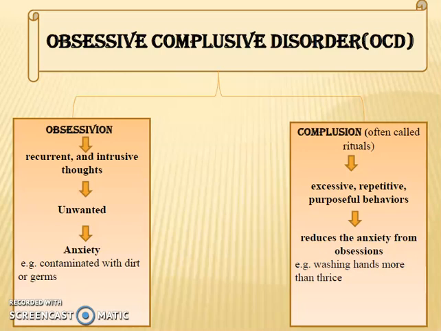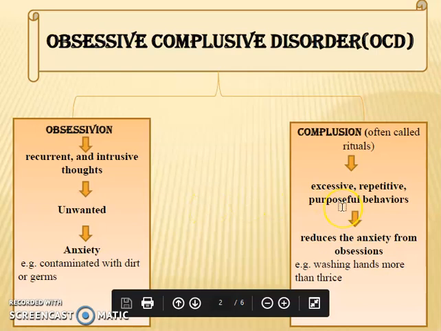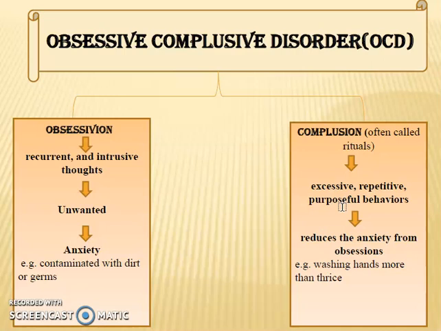Now, what are the compulsions actually? This was the repeated thought, and compulsion is actually repeated behavior. It is repeated behavior that may be purposeless. Like the thought was unwanted, the behavior would also be unwanted, and this will help him to relieve the anxiety. This compulsion is in response to this obsession.